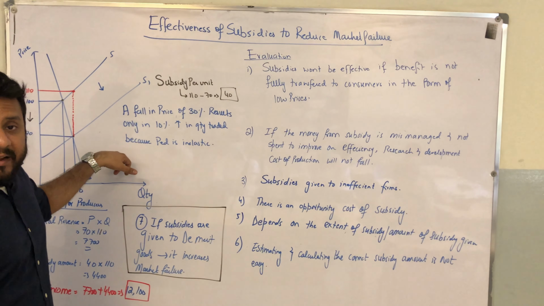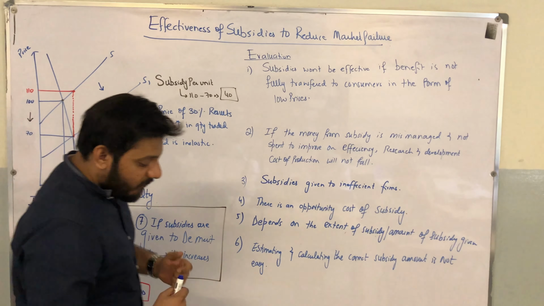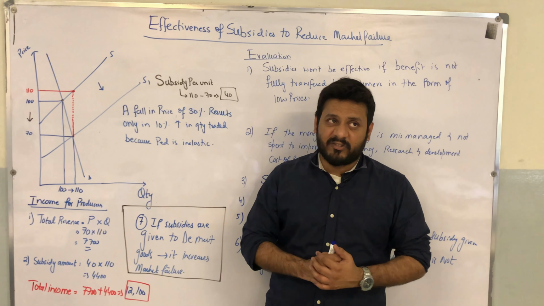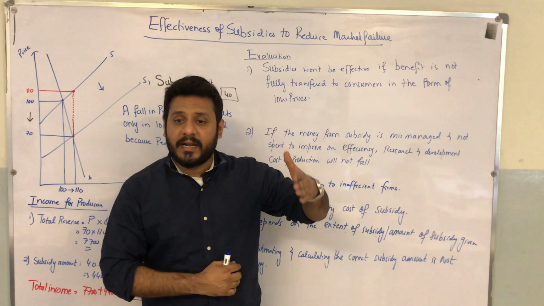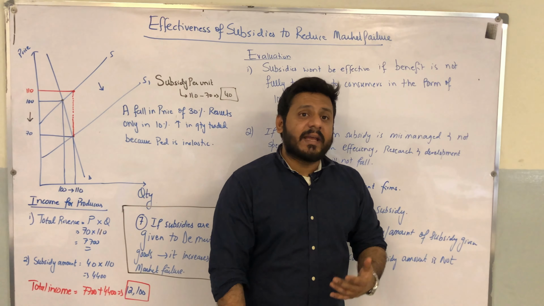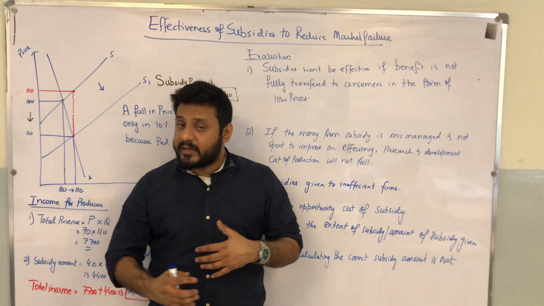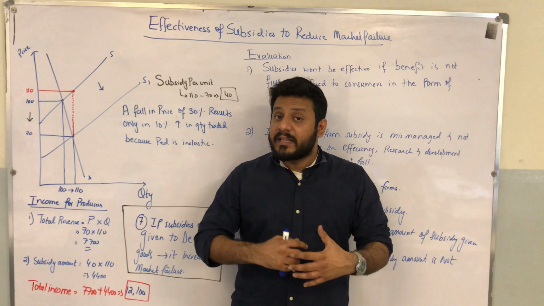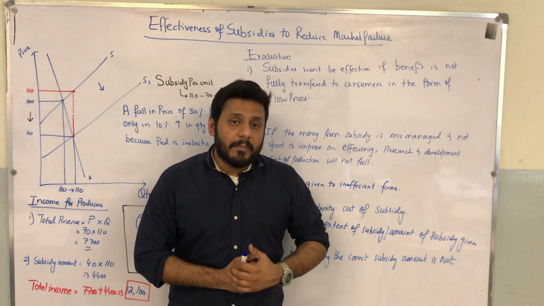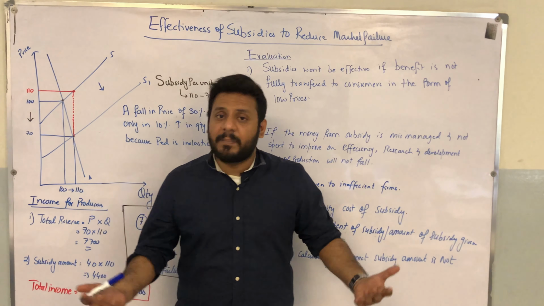Okay, as you can see in the diagram, the demand for merit goods is inelastic. We already know that subsidies are basically financial grants that are given to firms in order to reduce the cost of production and increase the production and the consumption of merit goods up to the socially optimum level. और इससे फायदा ये होता है कि it internalizes the potential external benefits that weren't being earned by the society because of the underproduction of those merit goods, which in itself is a market failure, as we've already seen in our previous videos as well.